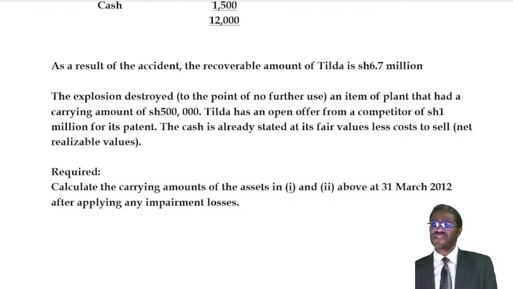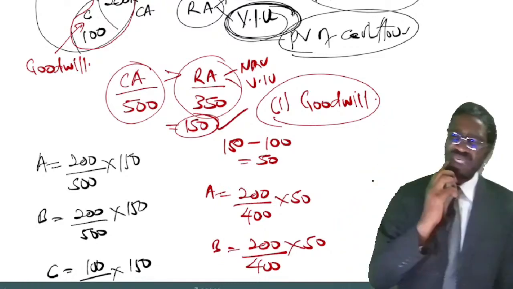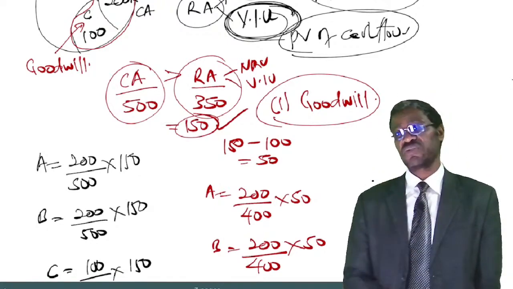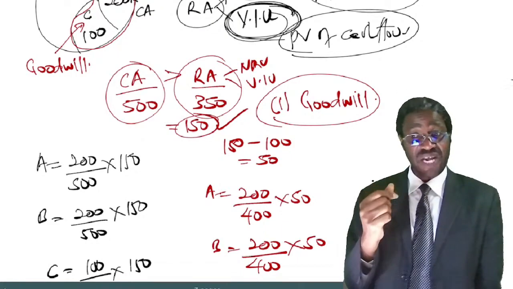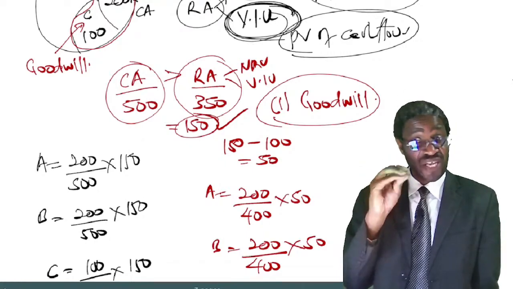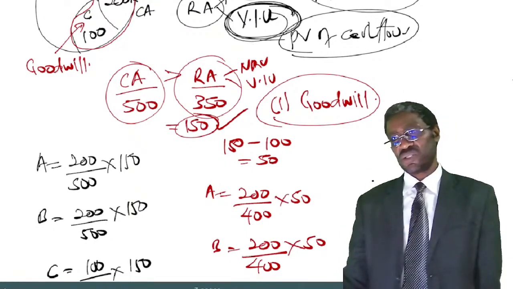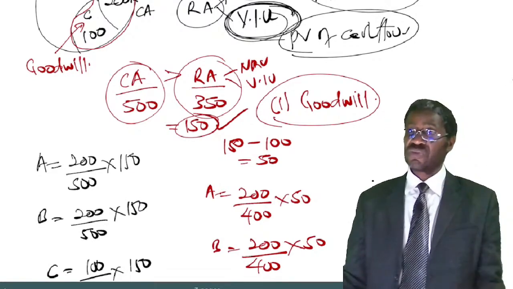Now, listen. We did a similar question in the normal class. I think it was a November 2020 question, except that one did not have a lot of issues like this. This has two issues. The other one had only tested you on one issue.